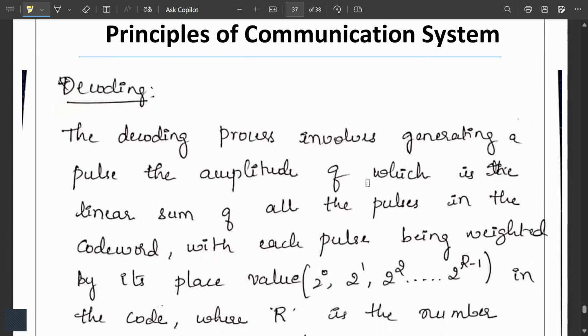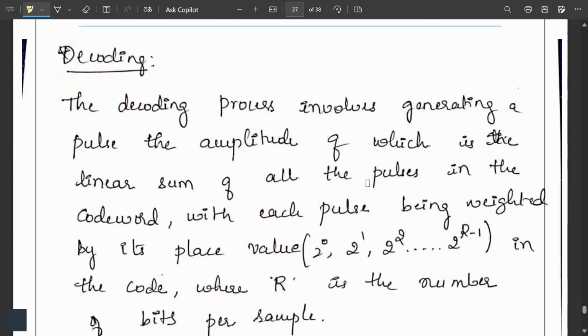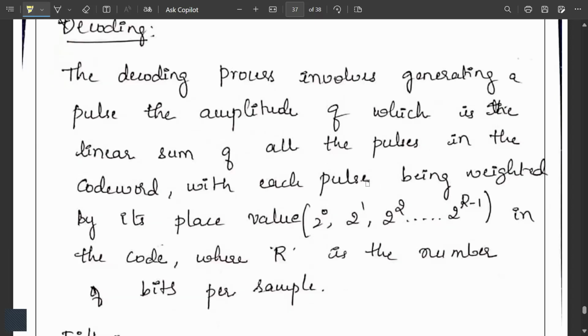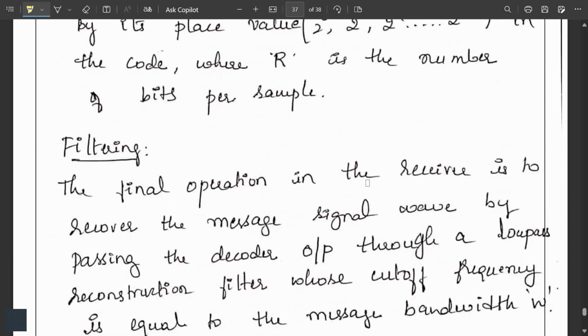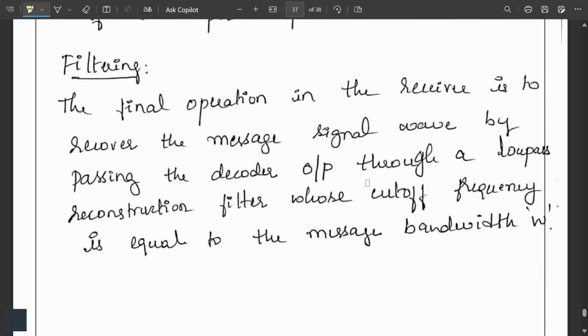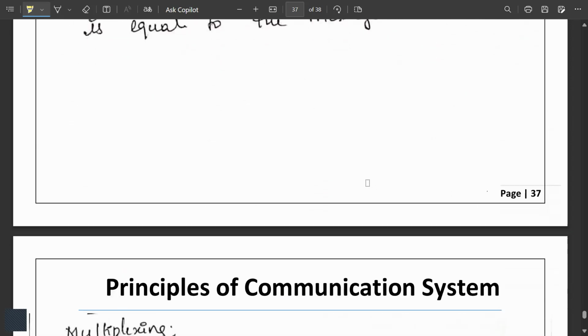Last is the decoding. The decoding process involves regeneration of the pulse amplitude, which is a linear sum of all the pulses in the code word, with each pulse being weighted by its value, that is 2 power 0, 2 power 1, 2 power 2 till 2 power r minus 1, where r is the number of bits per sample. Filtering is the final operation of the receiver to recover the message signal waveform by passing the decoder output through a low pass reconstruction filter whose cutoff frequency is equal to the message bandwidth.